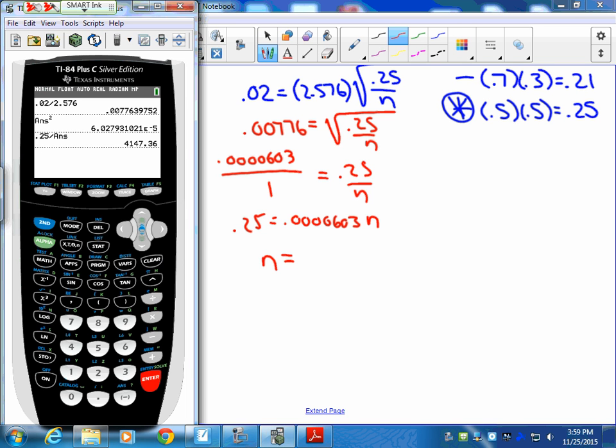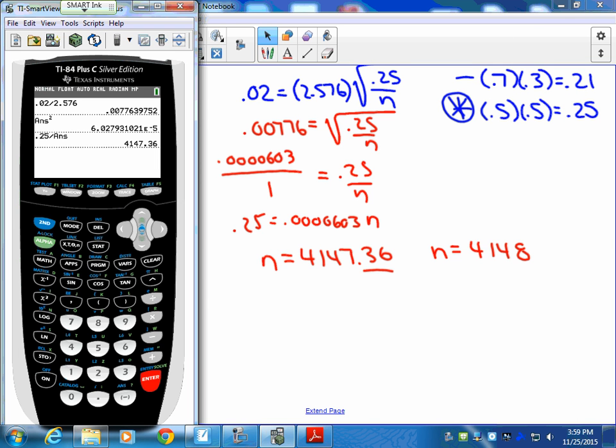Now remember, this is a mathematical answer, and we can't have a fraction of an individual, like 0.36 of a person. So in this case, we are always going to round up to the next person. So we would have to sample at least 4,148 to make sure that our margin of error was within 2% at 99% confidence.